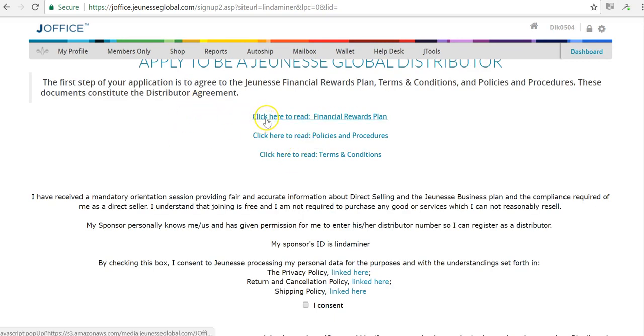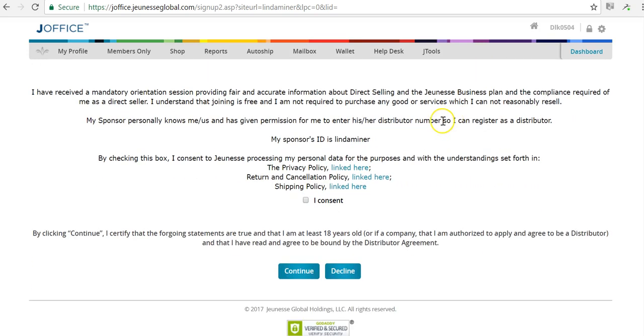Here you have the page where you can see the financial rewards plan, the policies and procedures, terms and conditions. You should be reading these before you join to make sure you understand what all the rules are.